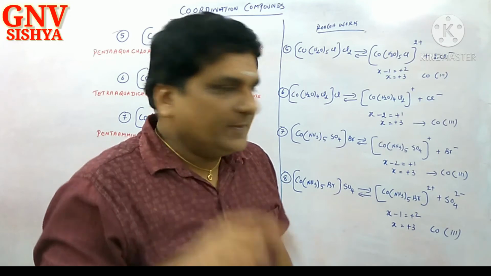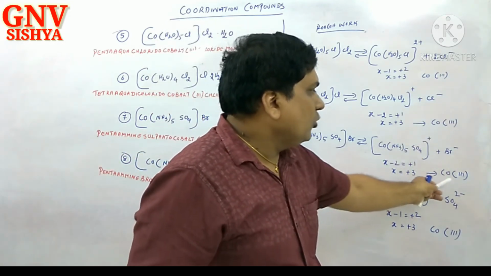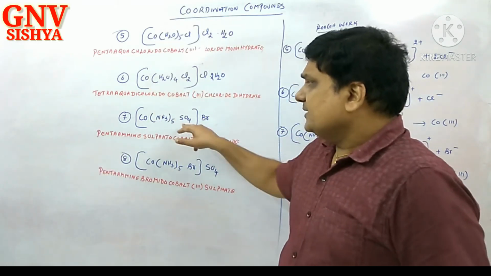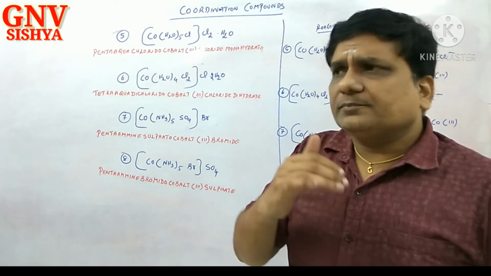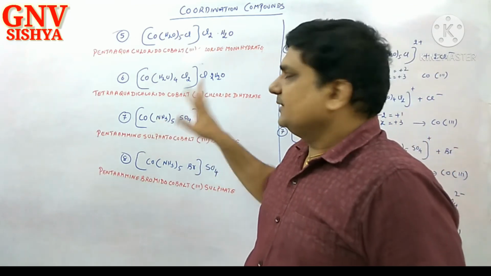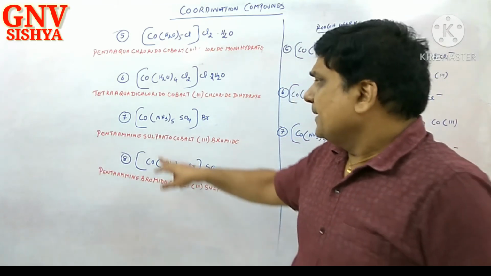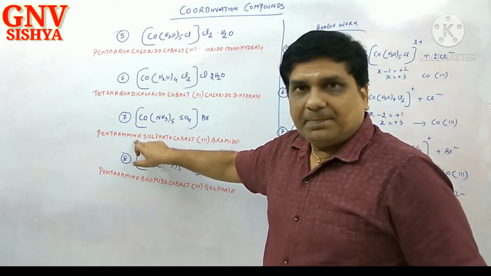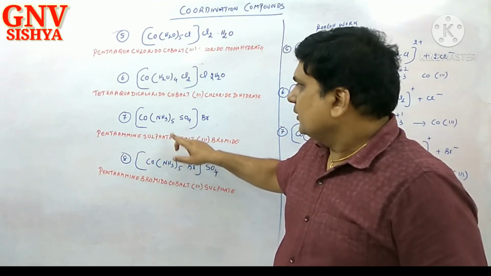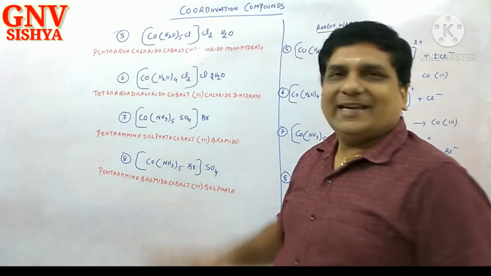So x minus 2 is equal to plus 1, x is equal to plus 3. Cobalt is Roman numeral 3. Let us name. Inside the sphere, you have to name according to alphabetical order, ammine and then sulfate. So how would you call? Pentaamminesulfatocobalt(III) bromide.